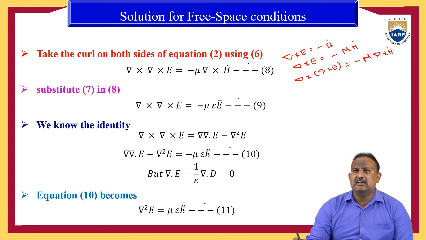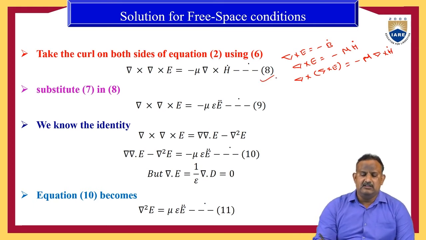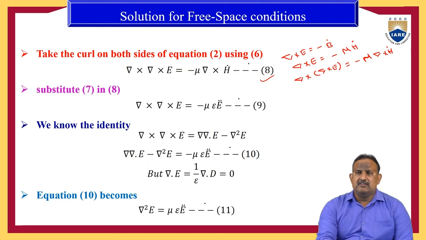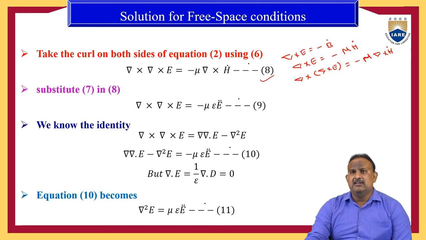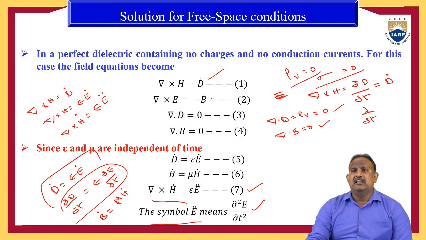Minus mu into del cross H dot. Therefore, it is equation 8. Next, substitute equation 7 in equation 8. So, what is equation 7? Here equation 7 is del cross H dot equal to epsilon E double dot.